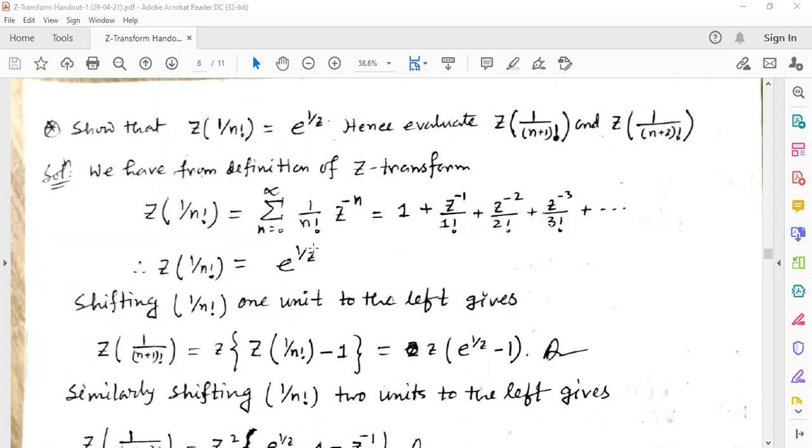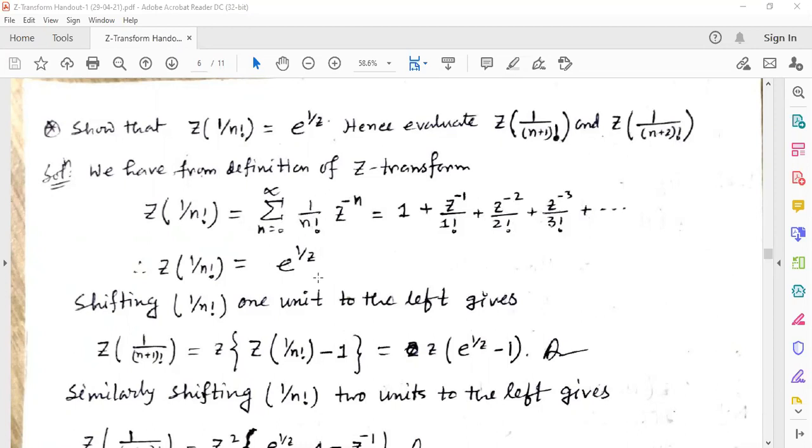Putting n equal to 0, 1 by factorial 0 is 1. For n equal to 1, z^(-1) by factorial 1. For n equal to 2, z^(-2) by factorial 2. So it is 1 plus z^(-1) by factorial 1 plus z^(-2) by factorial 2 plus z^(-3) by factorial 3 plus dot dot dot.